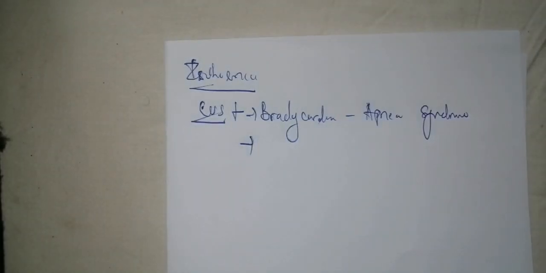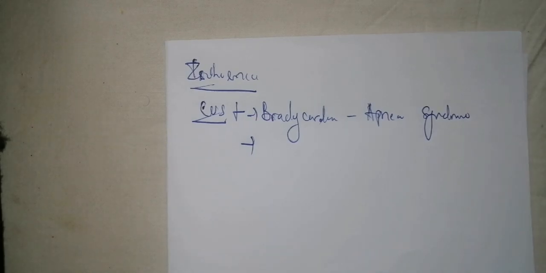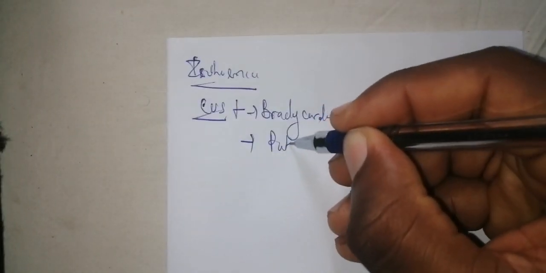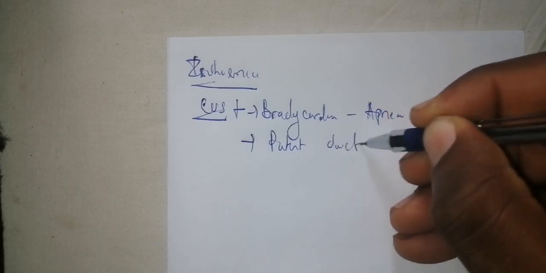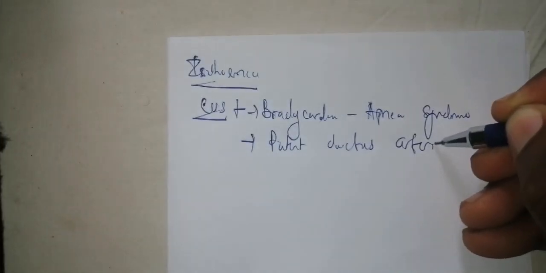Also, you need to know that when you have ischemia, there's a problem of oxygenation of blood. When you have hypoxia, there's a problem of oxygenation of blood. And since there's a problem of oxygenation of blood, the ductus arteriosus is not going to close. Is it clear? That's why you're going to have a patent ductus arteriosus.